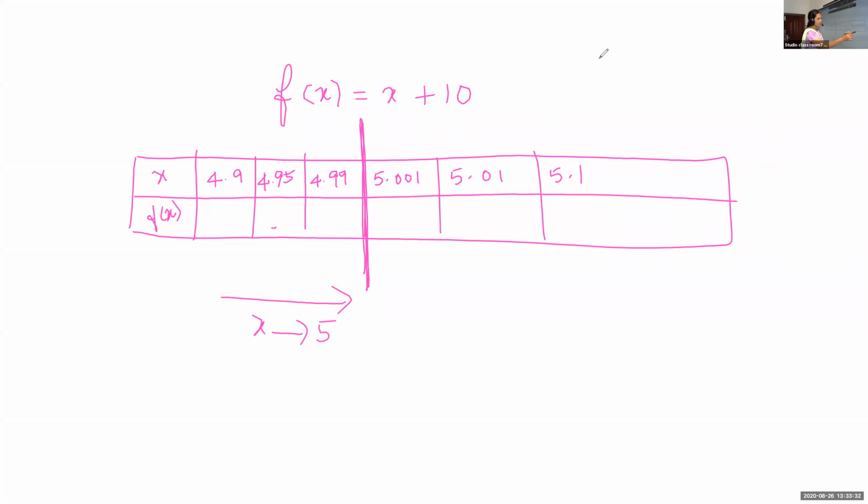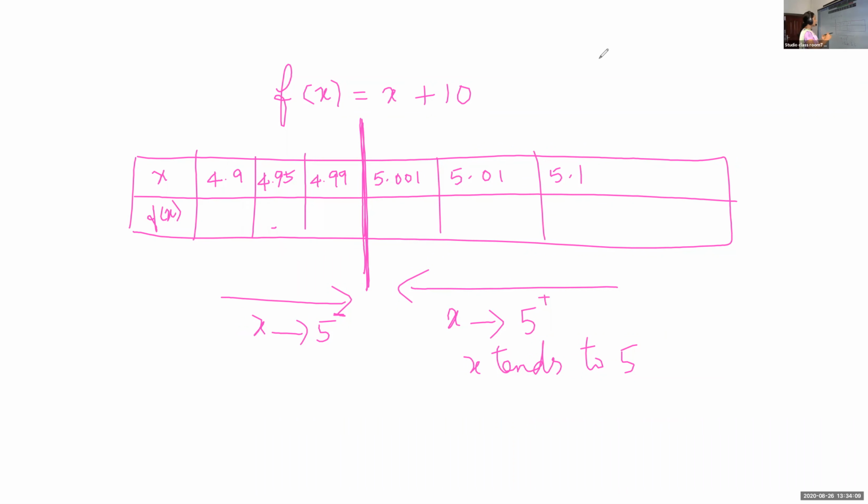Likewise here also, it is 5.1, 5.01, 5.001. So from this side also we are approaching towards 5. We put the arrow mark like this. We call this x is approaching 5 or x tends to 5, T-E-N-D. x tends to 5 means x is approaching towards 5. Here it is 5 minus. Here it is 5 plus.